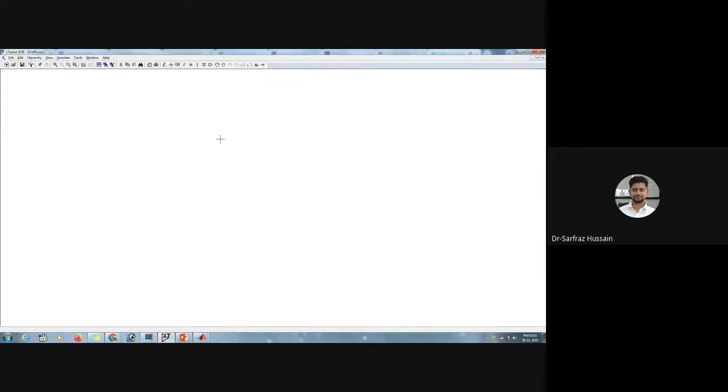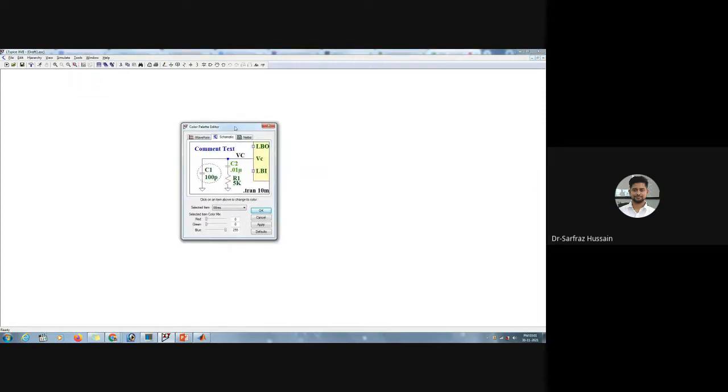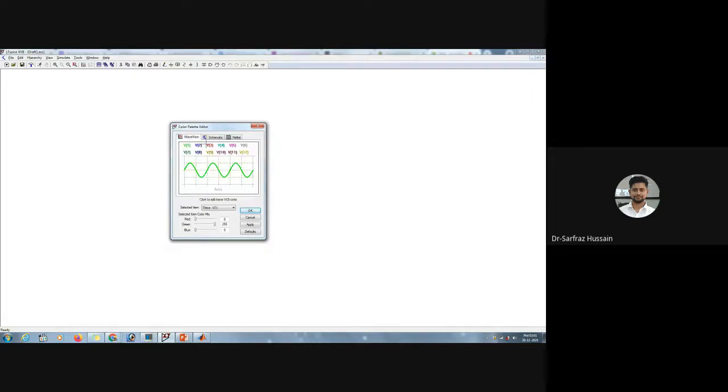For my screen, it is showing a white background, right? And for you, it might be showing some different colors. If you want to change the background color of your schematics, you can go to Tools and click on Color Preferences. When you click on color preferences, you'll get some color preferences in this form. There is a color preference for waveform, then for schematic, for netlist. You'll get these 3 separate sub windows, and suppose for schematic I want to change the color, you can select the particular item for which you want to change the color.